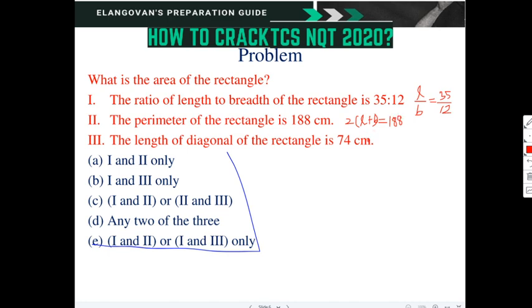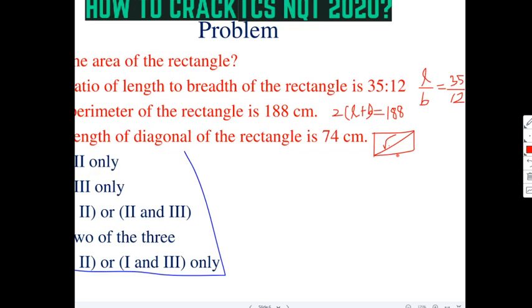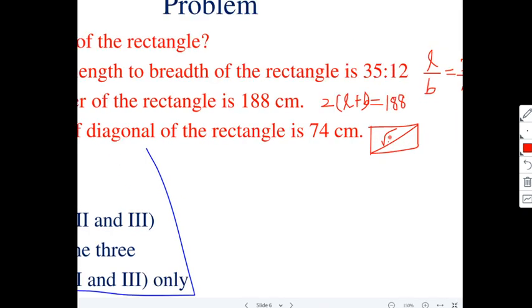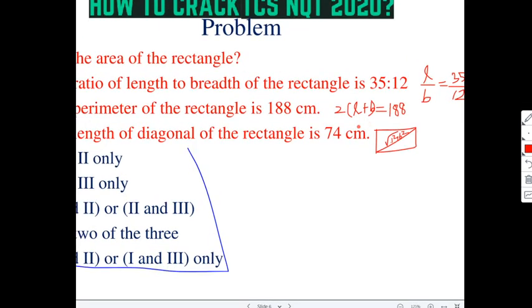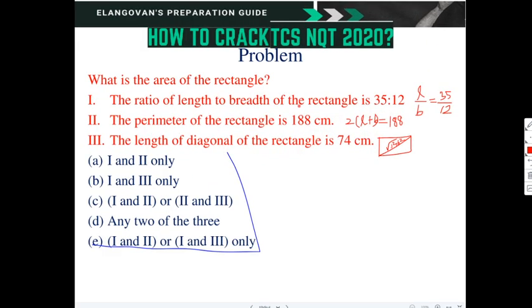Third statement is the length of the diagonal. So this is our rectangle, and this is our diagonal. What is this? Square root of L square plus B square. Correct? Square root of L square plus B square is equal to 74. So these three statements are there.